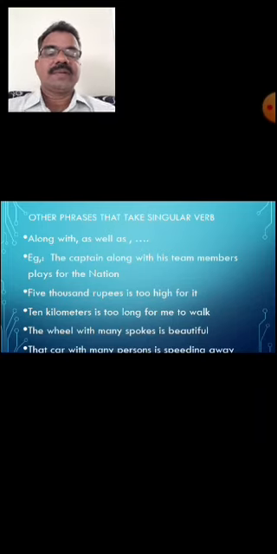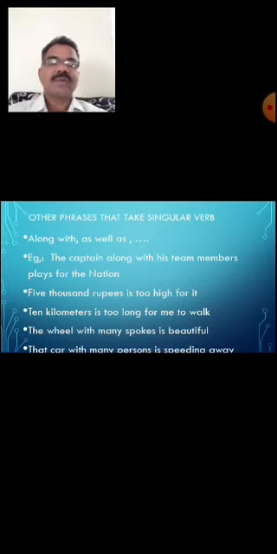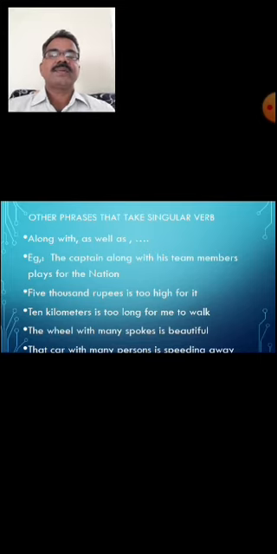Suppose you are buying one smartphone, then you should say 5,000 rupees is too high for it. 5,000 rupees sounds plural, but it indicates a singular number. 10 kilometers is too long for me to walk. This 10 kilometers sounds plural, but takes the singular form of the verb. 10 kilometers was too long for us that we walked yesterday. Suppose you walked yesterday, then the past form of the verb is to be used.